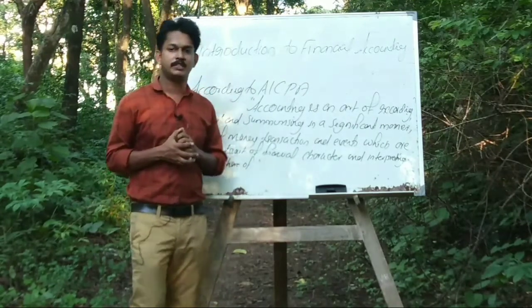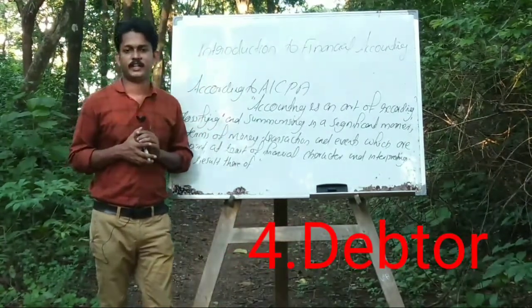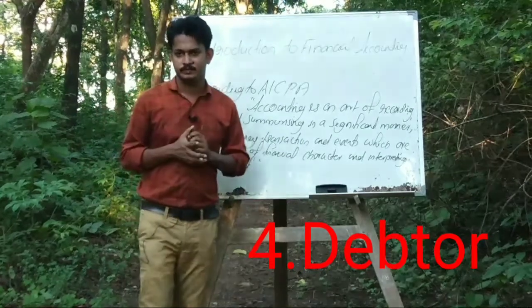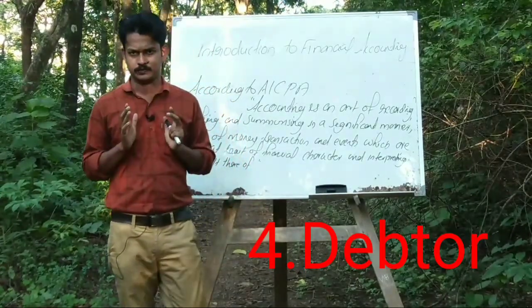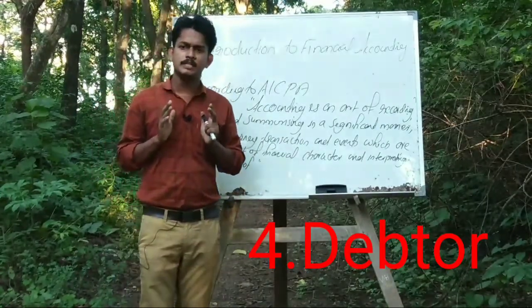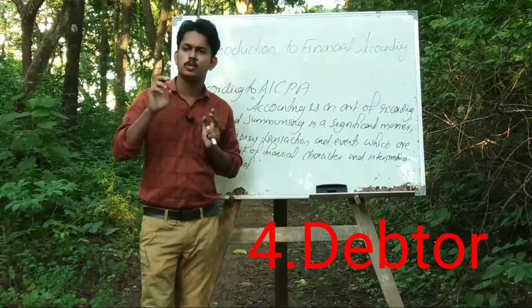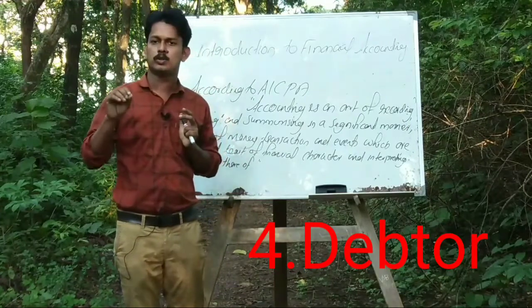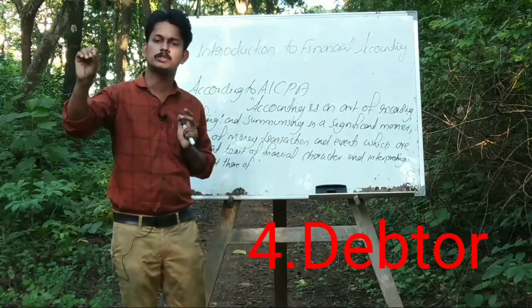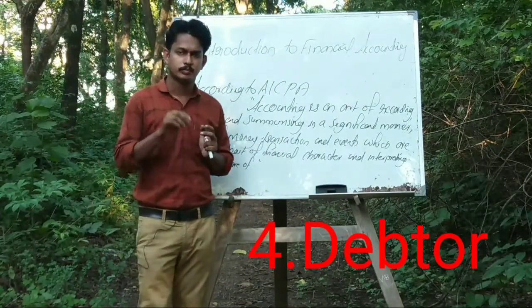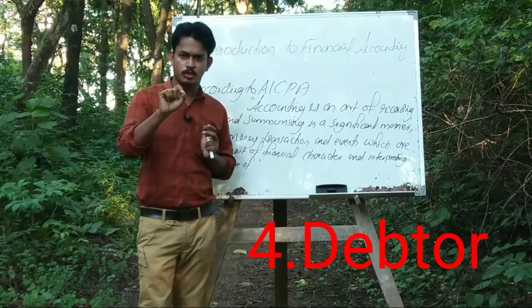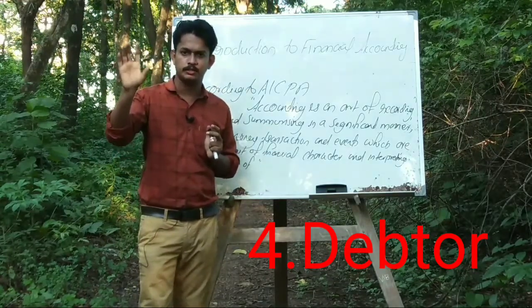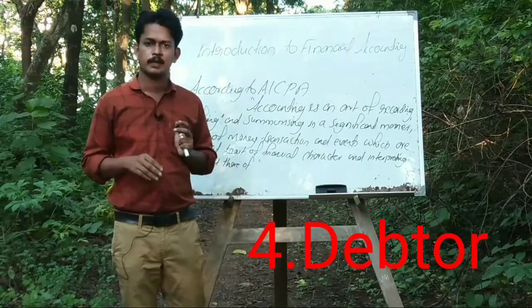Next term, debtor. Suppose a business sold goods to Mr. Raju on credit, rupees 2,500.